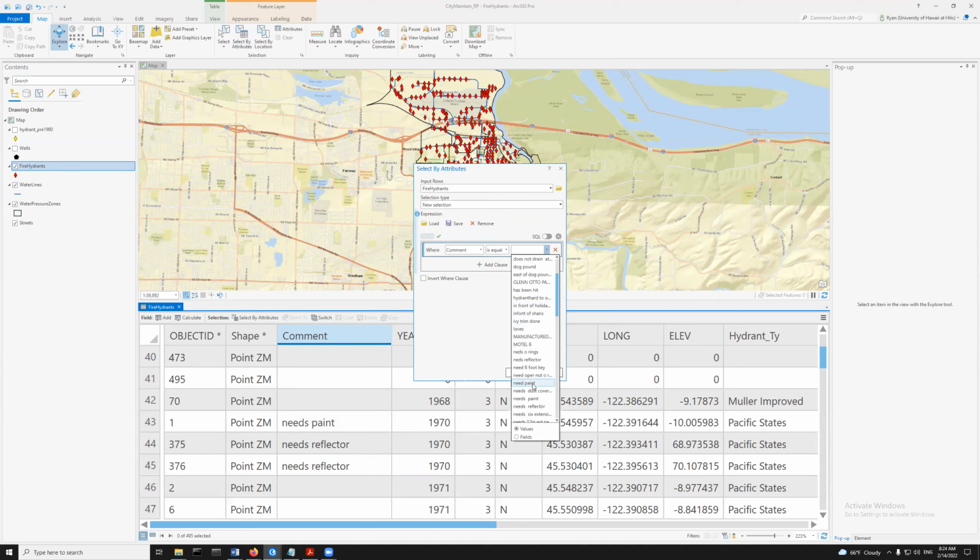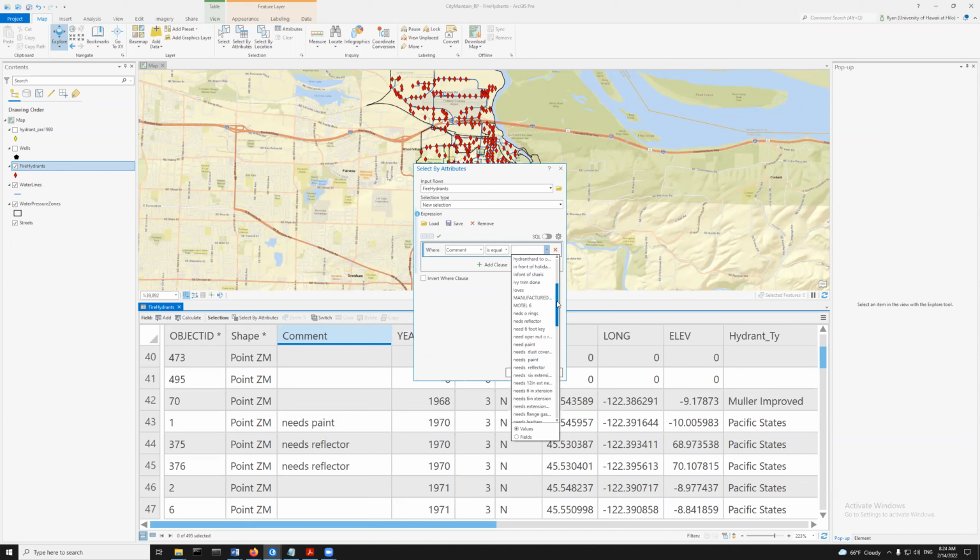I hope you guys can see this pretty well. So I'm going to click on this, but as I'm looking at this, I also see this one says needs paint, right? Yeah, there's several written differently.